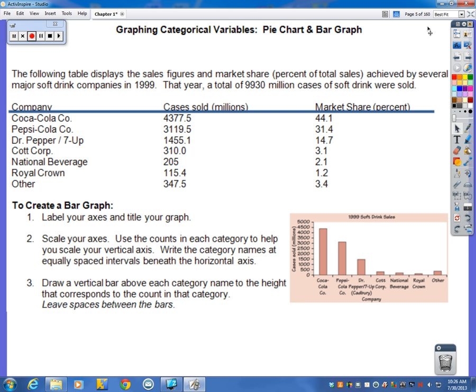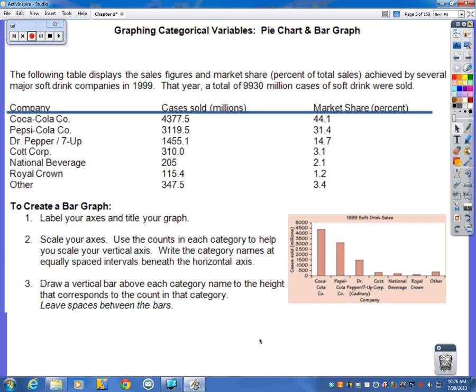Now I'm not going to spend a lot of time talking about pie charts and bar graphs because I am sure you guys have seen pie charts and bar graphs ever since, I don't even know, maybe 5th grade, 4th grade. It's been a long time ago. So really for this first part, I'm going to have you just read through, make sure you remember how to properly set up a bar graph and a pie chart. You can use these examples to read through. Just look through the parts where it says how to create bar graphs and pie charts, and look at the example as well to make sure that you're doing what it says you should be doing.